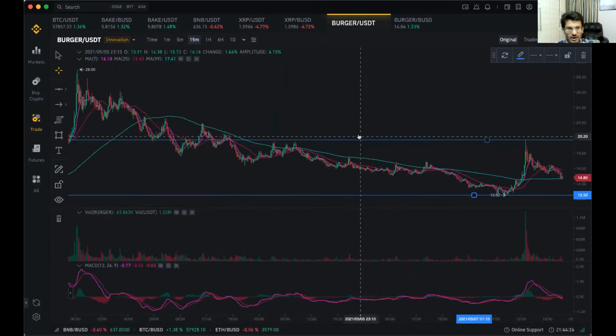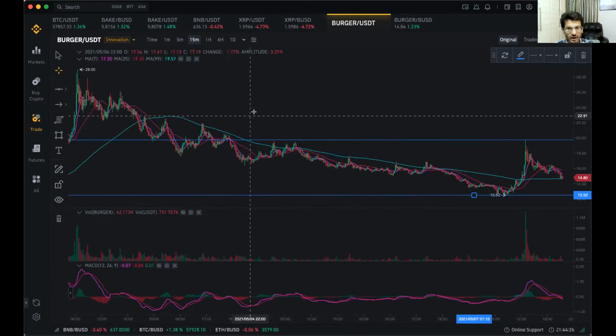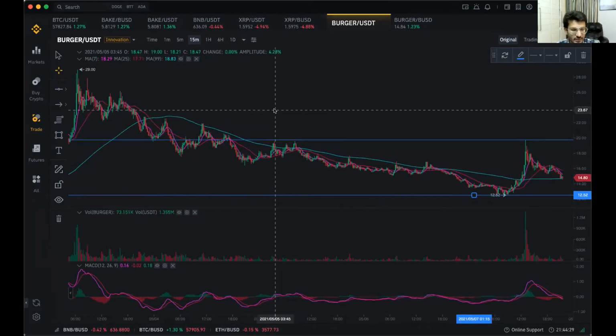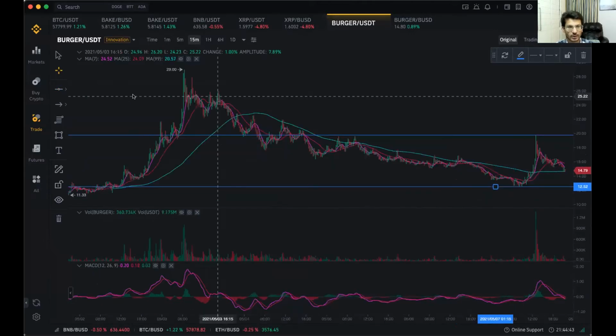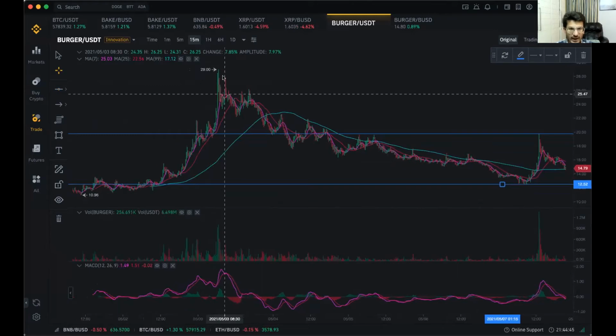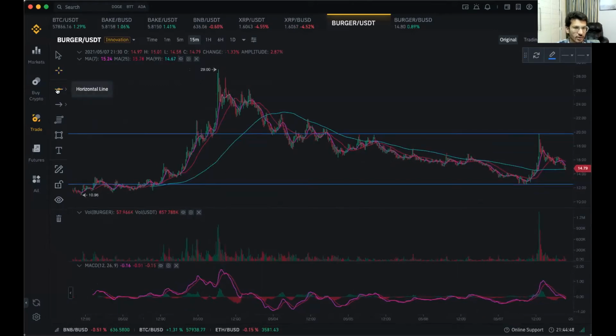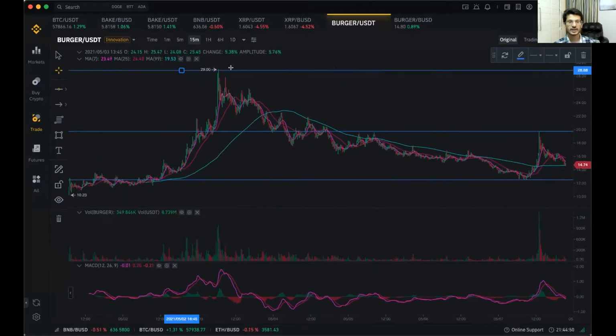So this was the chart when it was a 15-minute chart. Now I have increased the time frame of this coin. Yeah, so I've increased the time span here, and now you can see the resistance is at 29. That was the peak at which the coin went, and from 29 it has been falling down and coming down. Okay, this was the peak from where the coin has been falling down in a longer period of time.